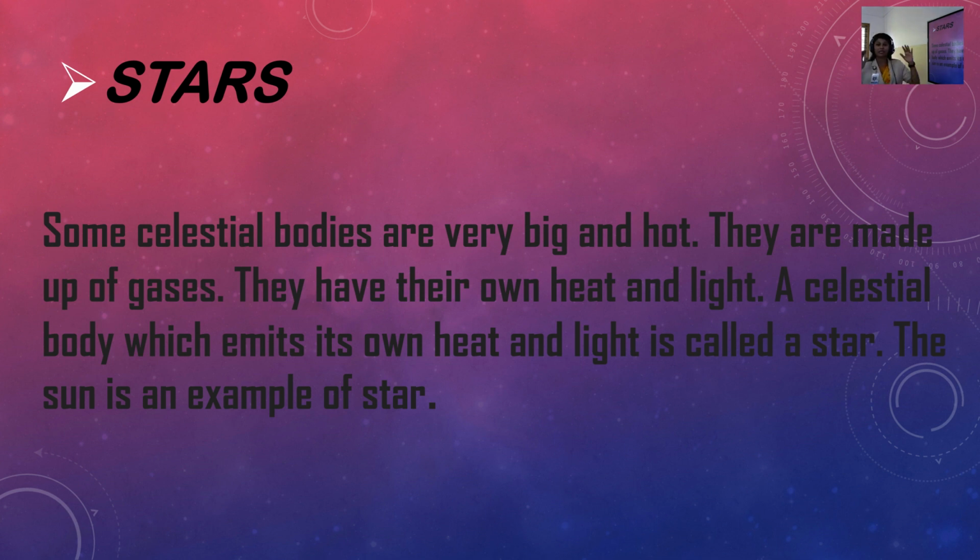Some celestial bodies are very big, huge and hot. They are made up of gases. They have their own heat and light. A celestial body which emits its own heat and light is called a star. The sun is an example of a star.